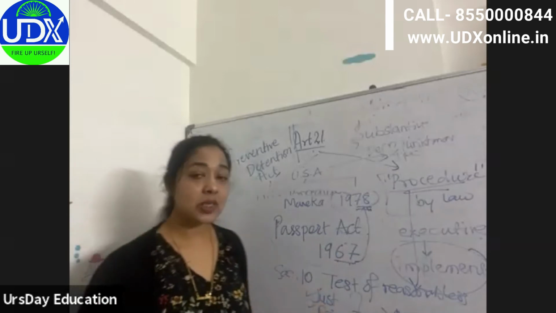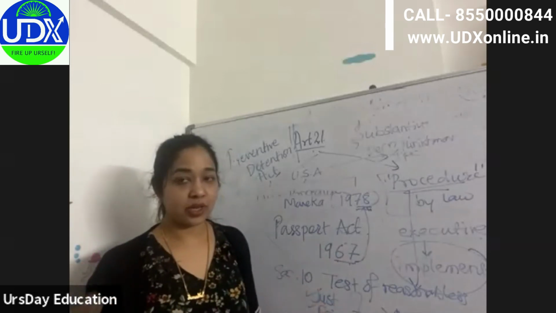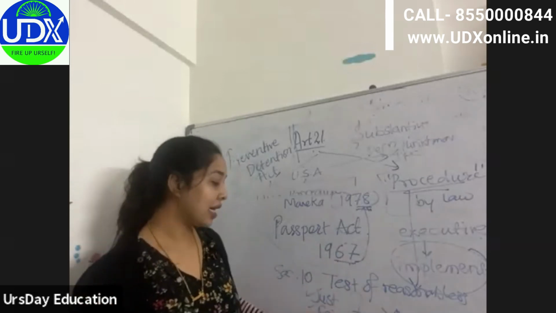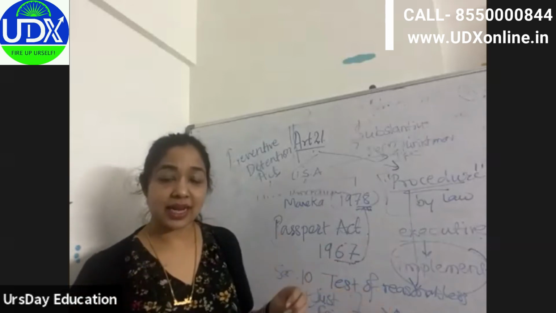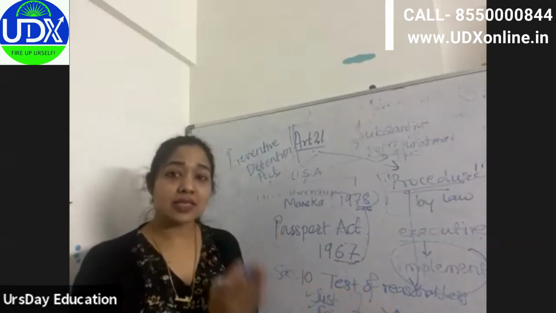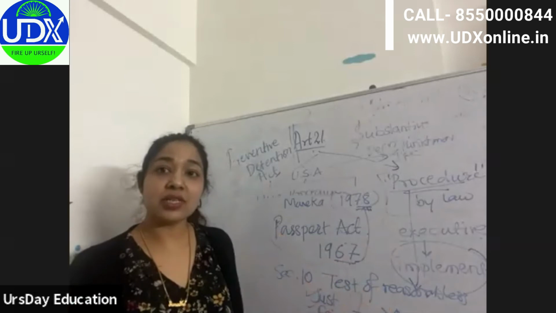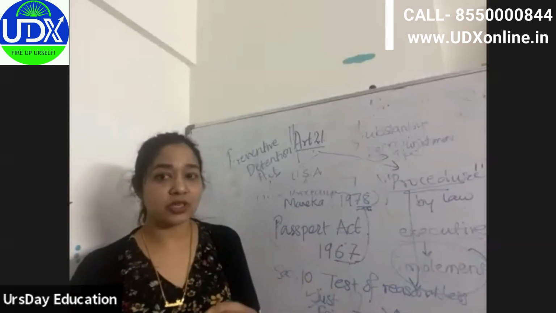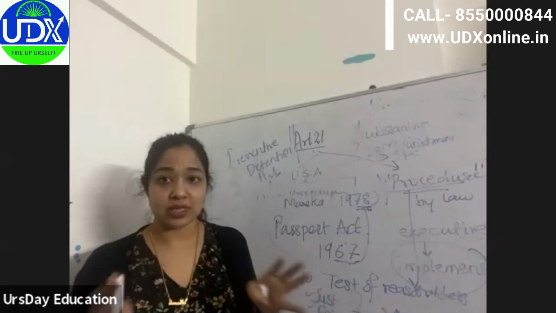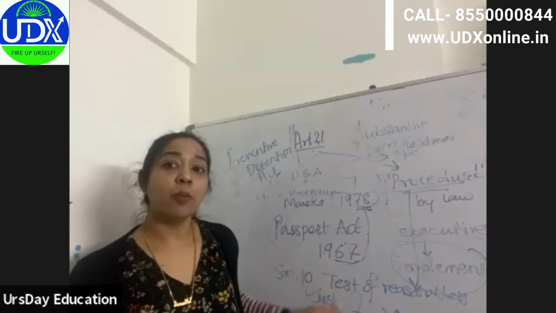Just let me explain it, and then you can pose your questions. For the first time, in this case, the difference between due process and procedure established by law was dissolved, and now both are there.